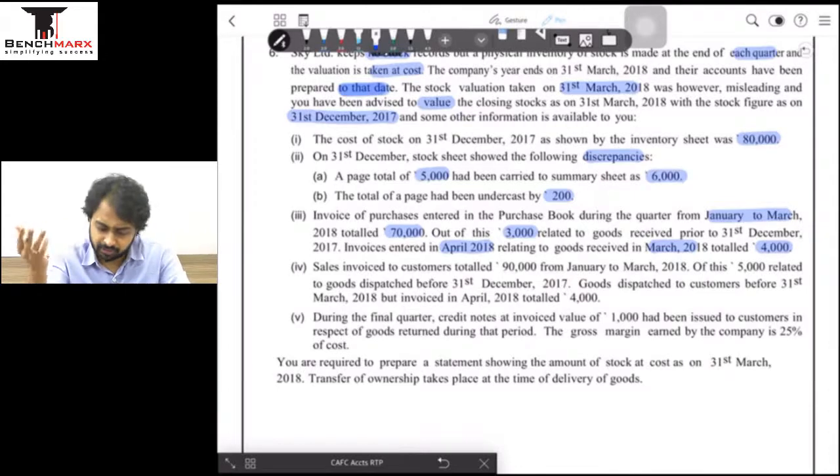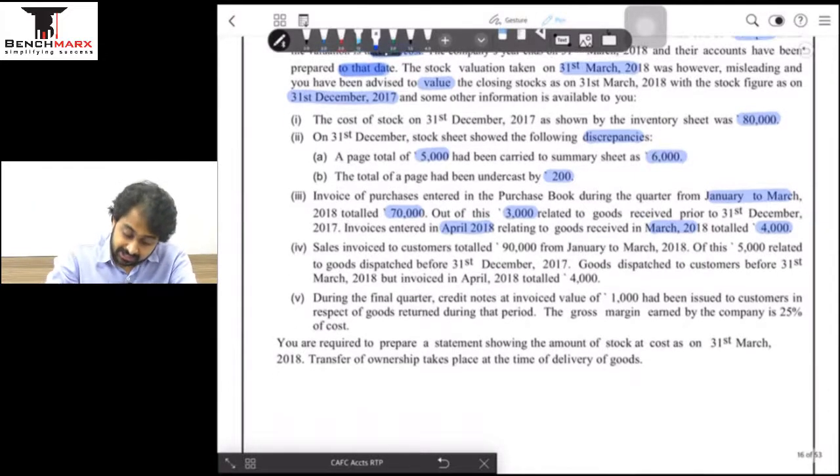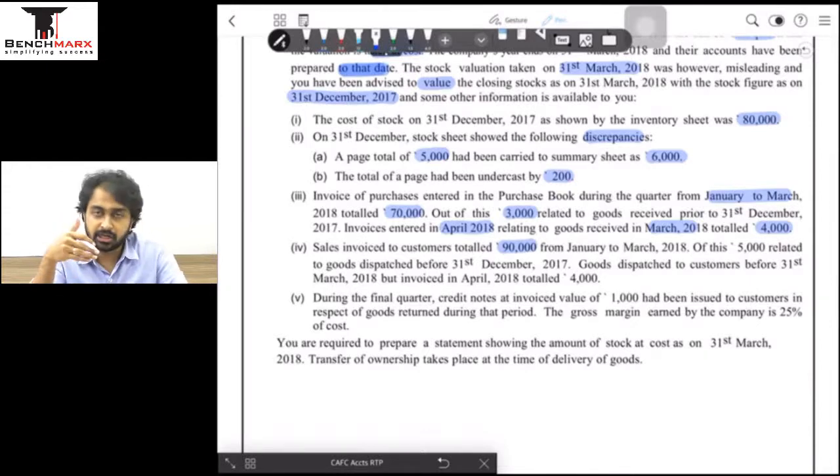We'll adjust that when we have the solution. आगे बढ़ेंगे. Sales invoices total 80,000. Now if the sentence ended here, that means ये अपना goods बाहर जा चुका है. For my computation of stock, I'll have to subtract this. लेकिन sales are always at selling price. मुझे selling price में से cost adjust करना पड़ेगा to find the cost of goods sold, and this will be subtracted to find the closing stock at cost.